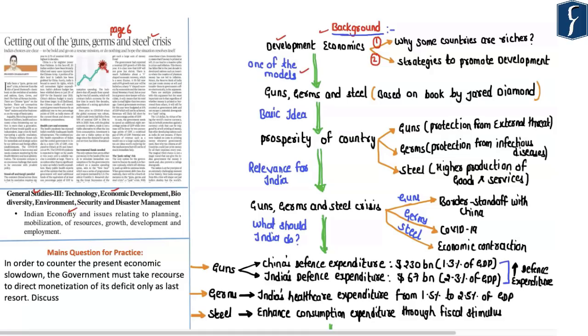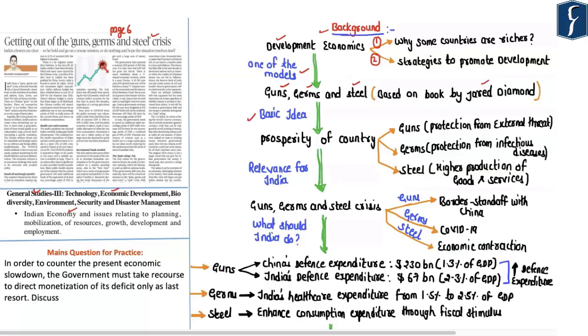One of the informal models used in development economics is the model of guns, germs and steel. Please do note that this particular model is basically based upon a book which is written by an award-winning author known as Jared Diamond.